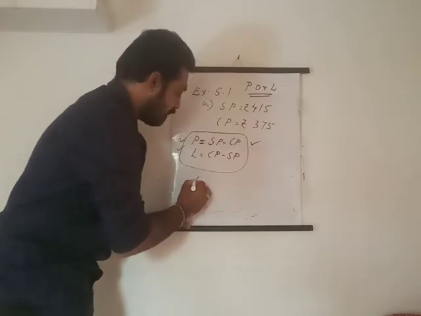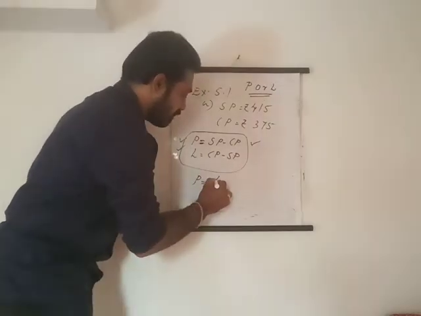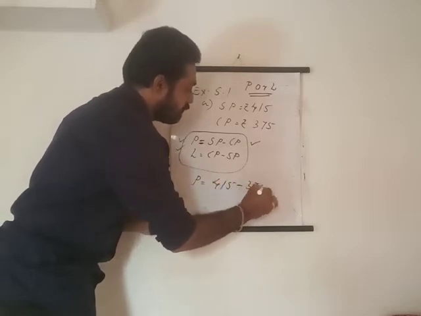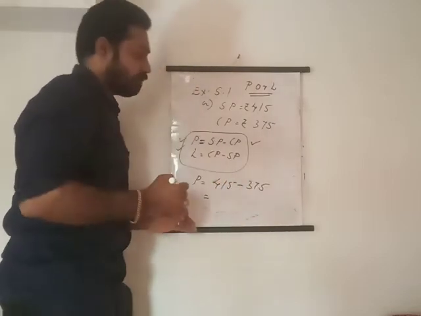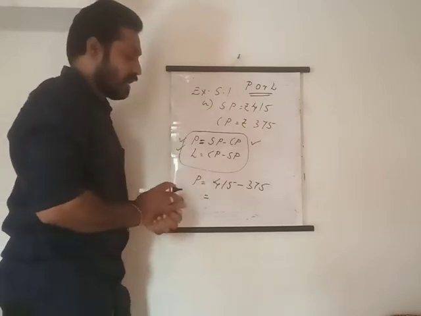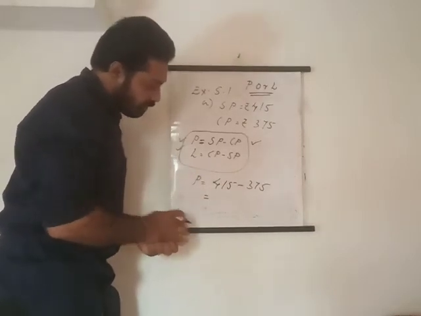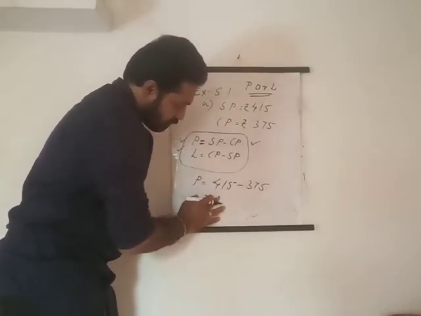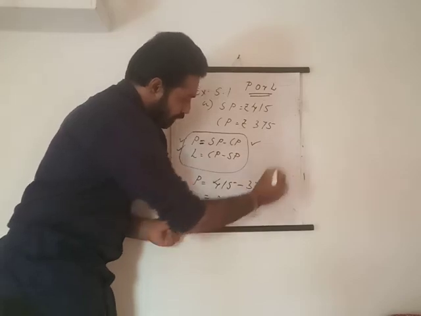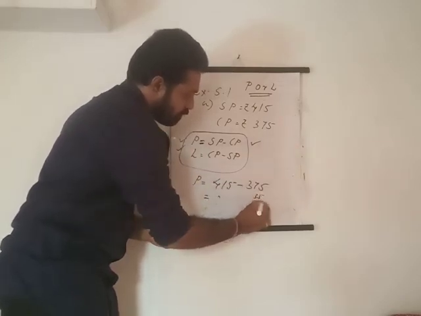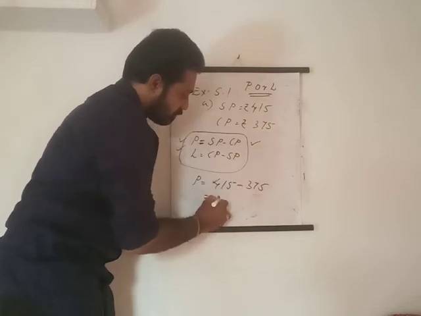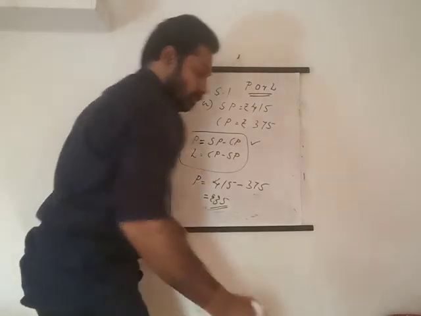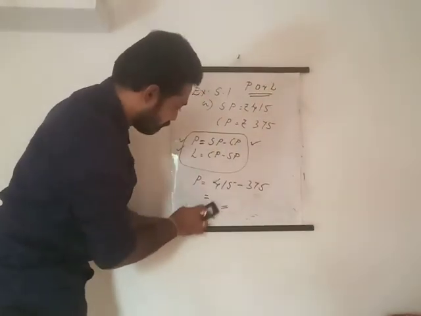So what can you write? This profit, what is the profit? You can find it by selling price 415 minus 375. Okay. Then what you have to do? Just subtract and find the answer. What answer will we get? 35, isn't it? Not 35, 30, isn't it?